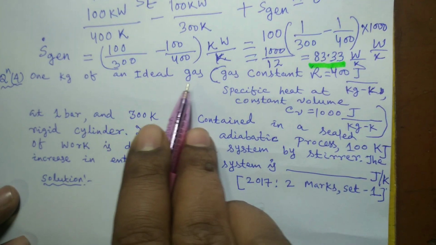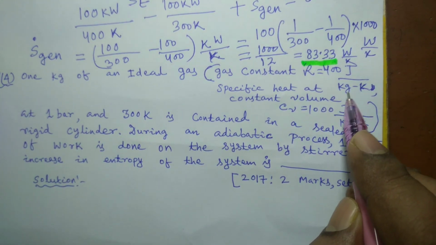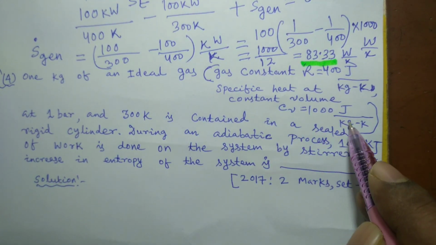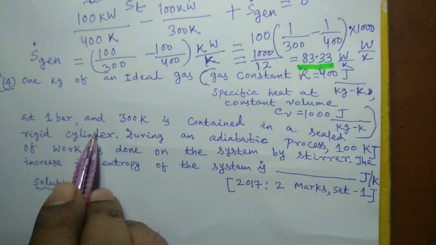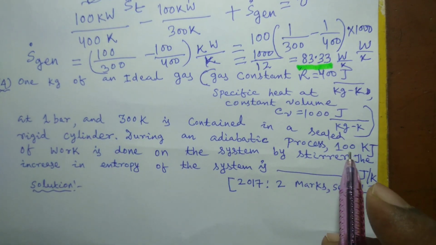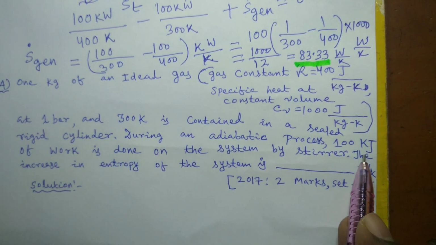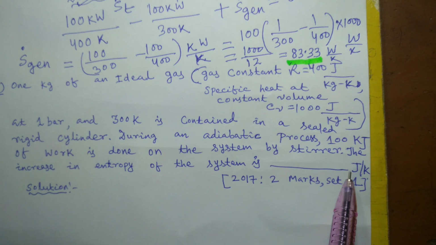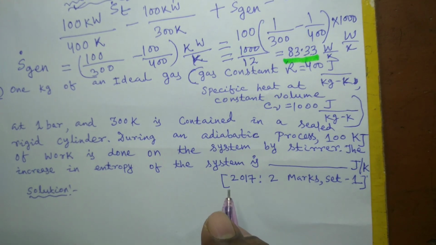1 kg of an ideal gas whose gas constant is given to be R equal to 400 joule per kg Kelvin, and the specific heat at constant volume is also given, 1000 joule per kg Kelvin, at 1 bar and 300 Kelvin, is contained in a sealed rigid cylinder. During an adiabatic process, 100 kilojoule of work is done on the system by a stirrer. The increase in entropy of the system is asked.